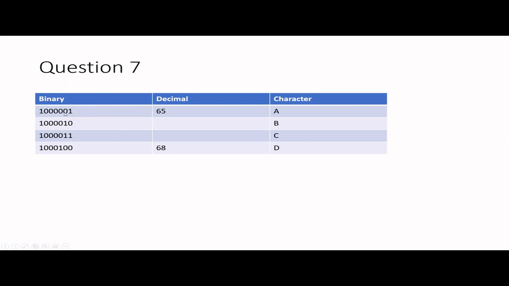2 to the power 0 is 1, 2 to the power 1 is 2, and these are zeros, no? So you can just ignore them, right? So you have to worry about this and this. So 2 to the power 0, and 2 to the power 6, that is 64, right? 64 plus 1 is 65. So that is the decimal and it's A, right?